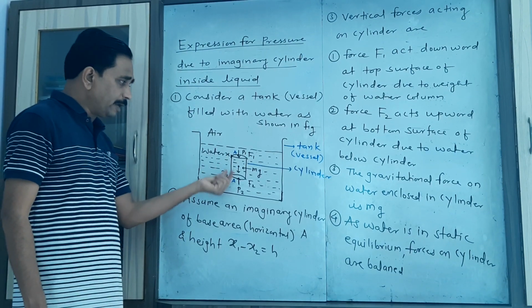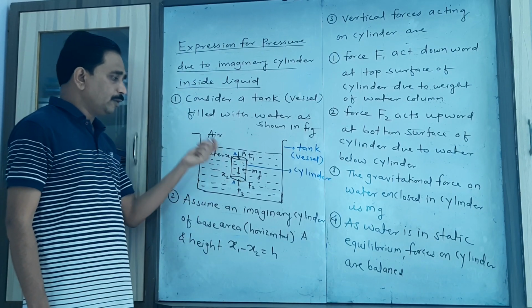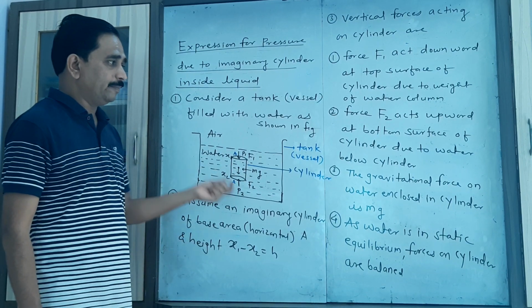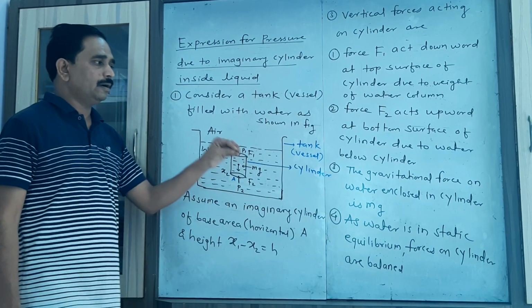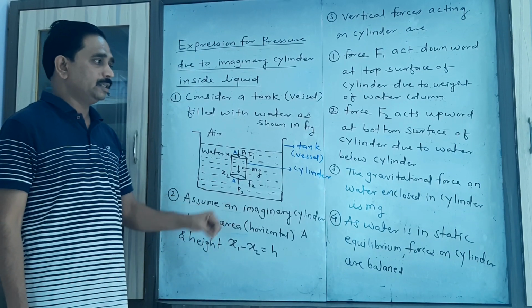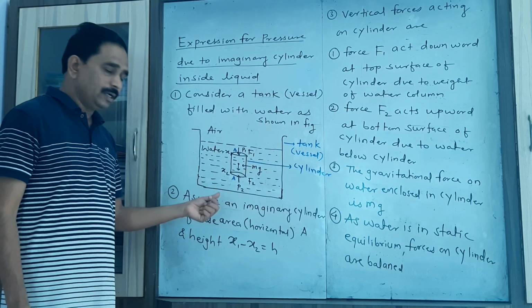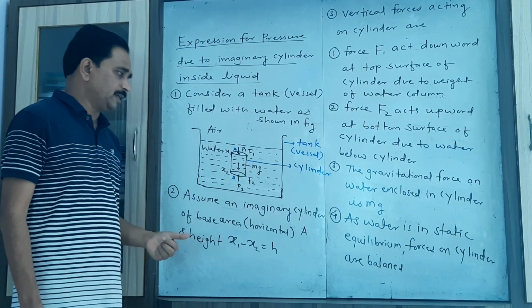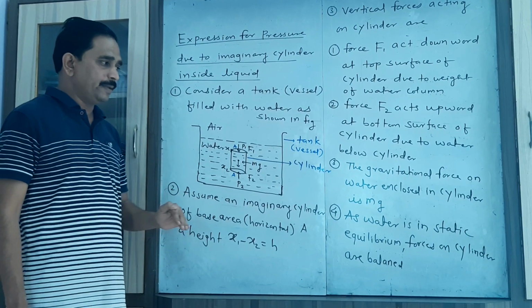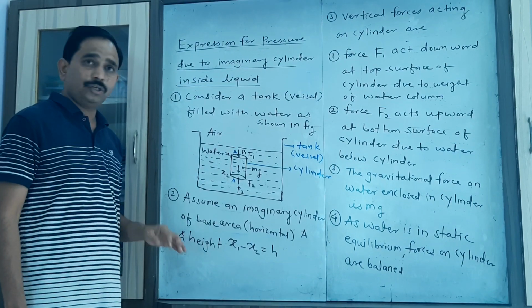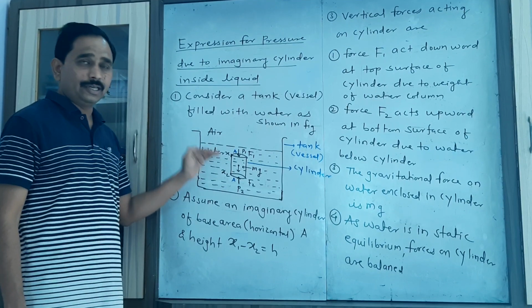And whatever liquid is present inside that cylinder, we have to consider the weight of that liquid because of the gravitational force. So I write here the gravitational force on the water enclosed in the cylinder, which is equal to the weight, that is mg. Now here, as the water present inside the cylinder is in static equilibrium, that is at rest, the forces acting on that cylinder balance each other.